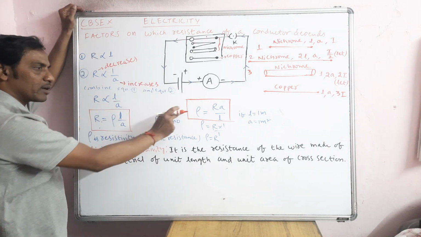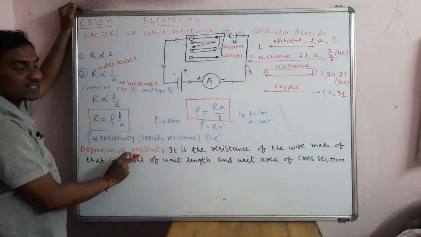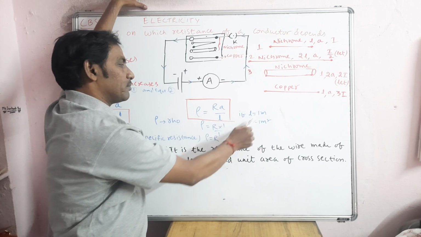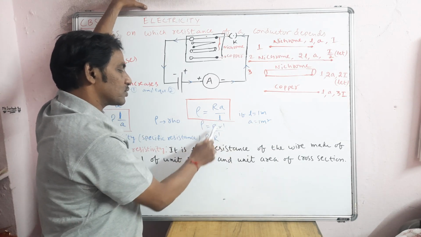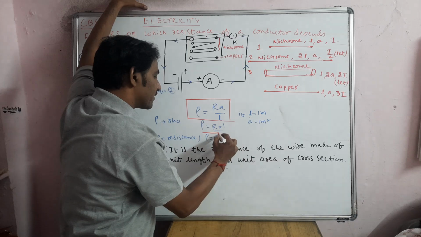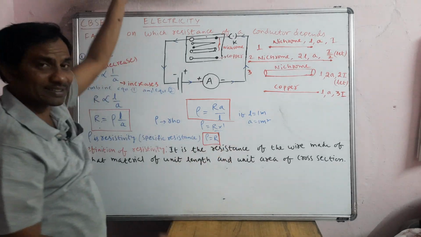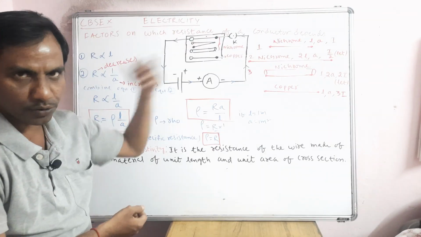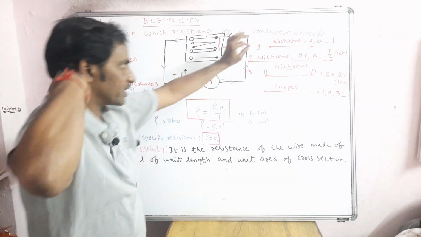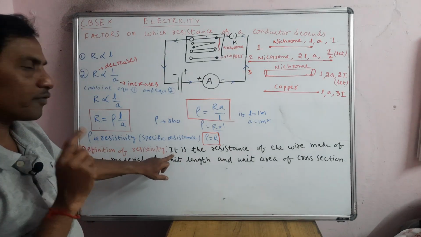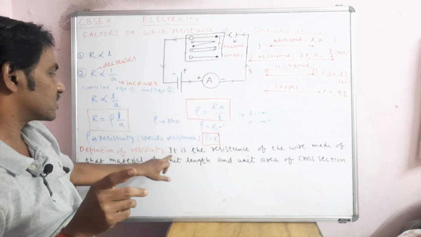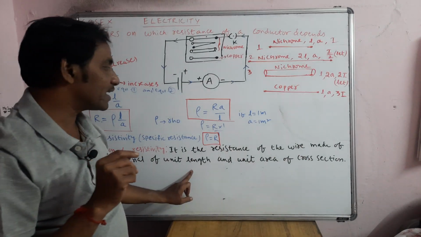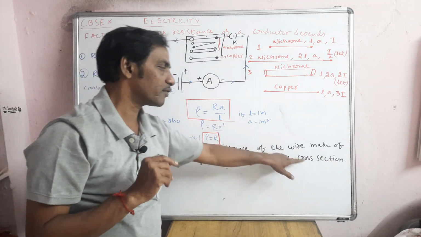Why did I write it like this? Because we want the definition of rho, the resistivity, not the definition of R. So if L is 1 meter and area is 1 meter square, and you substitute that, you will get rho equal to R exactly. So the resistivity of a particular material, for example copper or nichrome wire, is the resistance of a wire made of that material of unit length, that is 1 meter, and unit area of cross section.